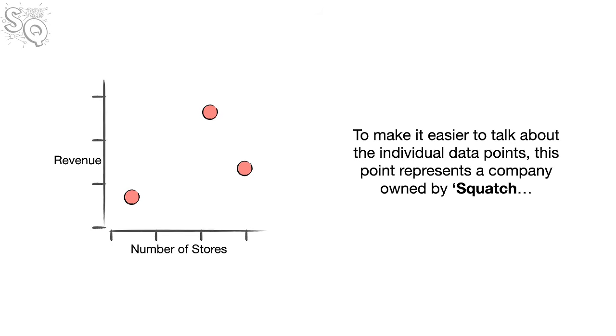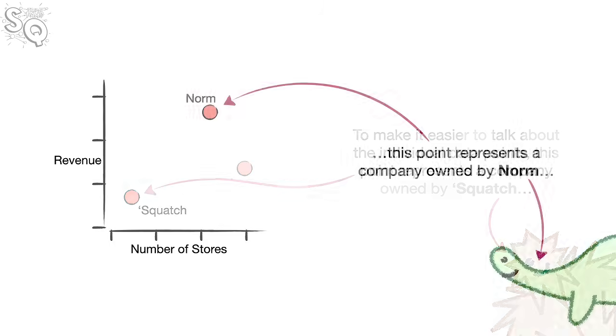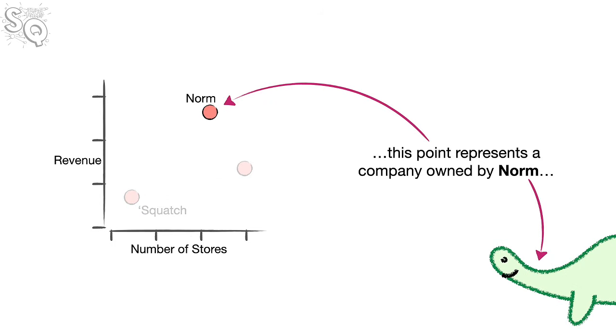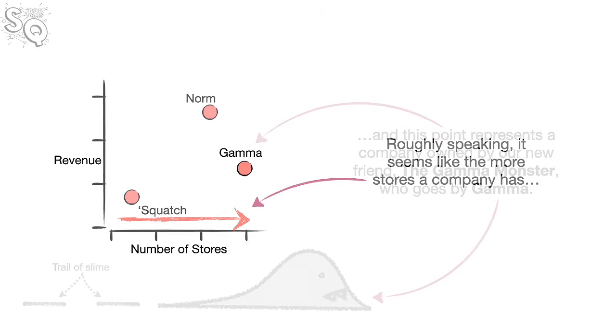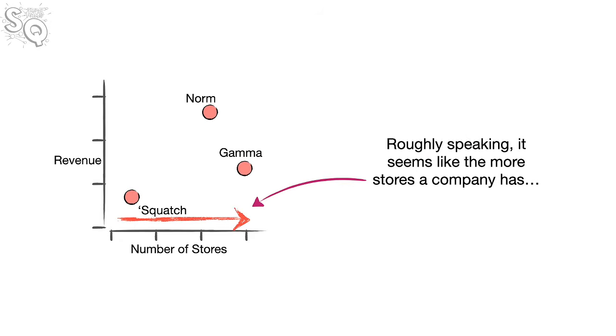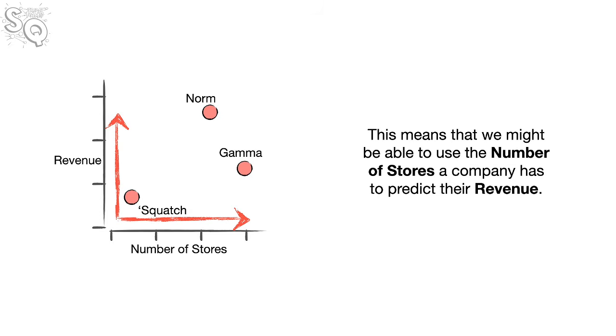To make it easier to talk about the individual data points, this point represents a company owned by Squatch. This point represents a company owned by Norm. And this point represents a company owned by our new friend, the Gamma Monster, who goes by Gamma. Roughly speaking, it seems like the more stores a company has, the more revenue it makes. This means that we might be able to use the number of stores a company has to predict their revenue.